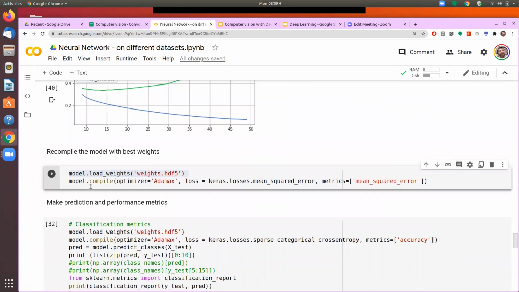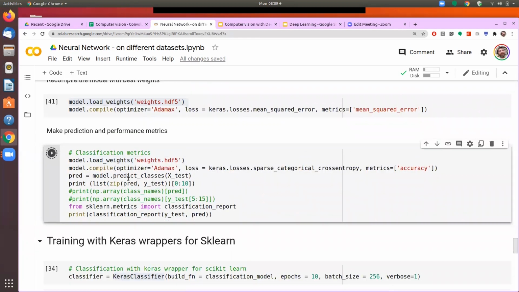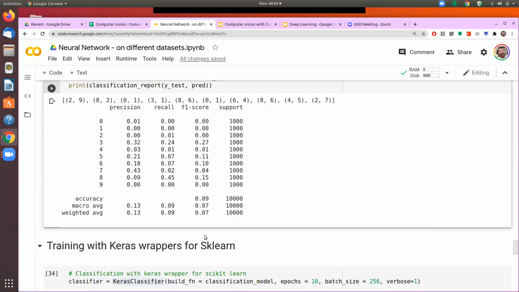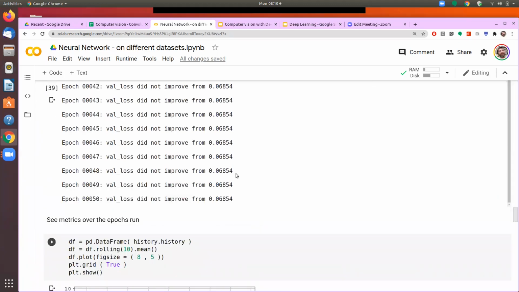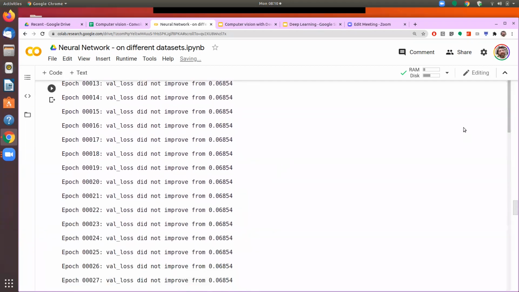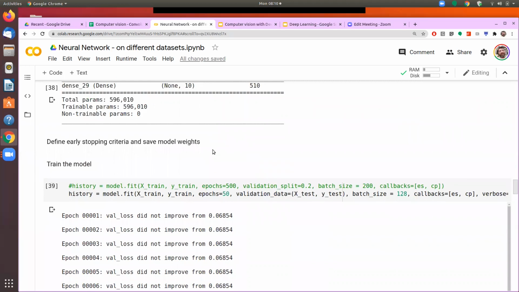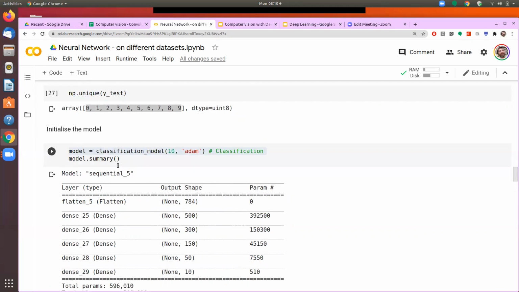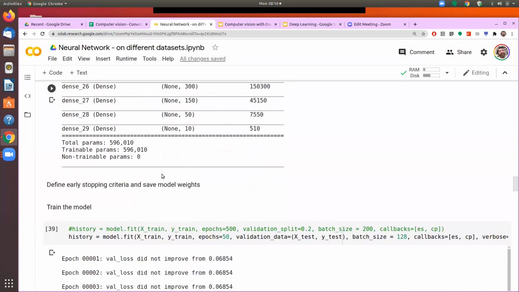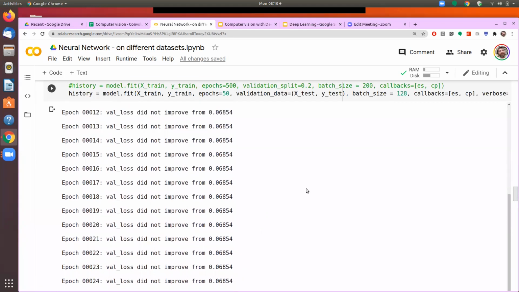So either we can repeat this process again and again, and here we see that it is not really giving us a very good result, because it is only 0.09, whereas the earlier one was better. There must be something wrong somewhere, because it should not give such a bad result. So with this optimizer it didn't really work well. This time we worked with Adam, and the results are not that good.